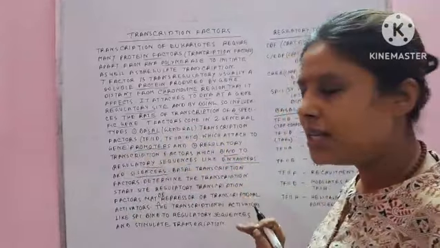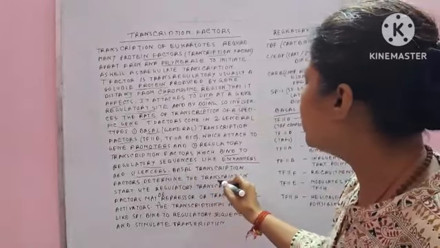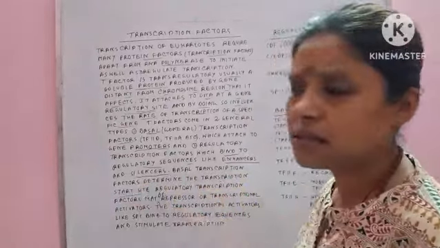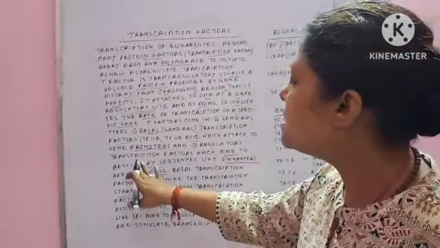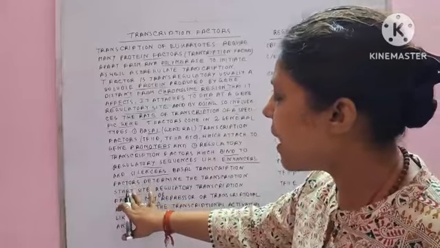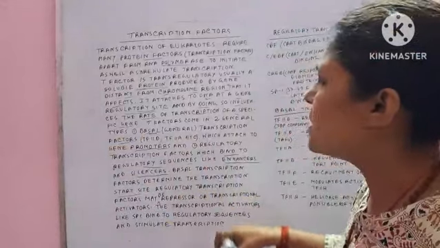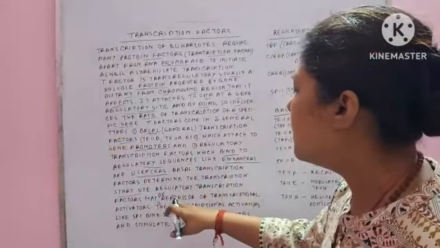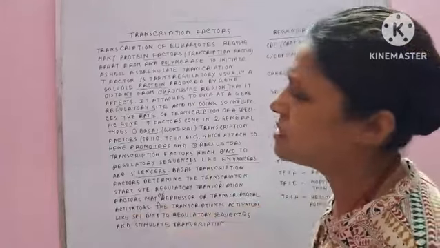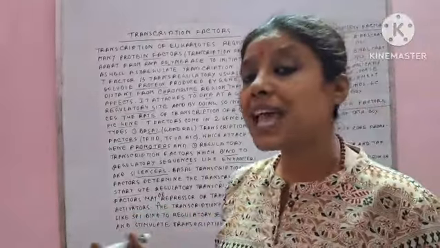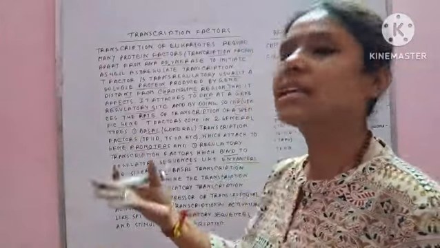And the basal transcription factors bind with the promoters. Clear? Now the basal transcription factors determine the transcription start site. I have already told you that these bind with the start site, because they initiate the process. And the regulatory transcription factors can be repressors or transcriptional activators. Repressor means they will try to repress or stop the process, and activators enhance the process.